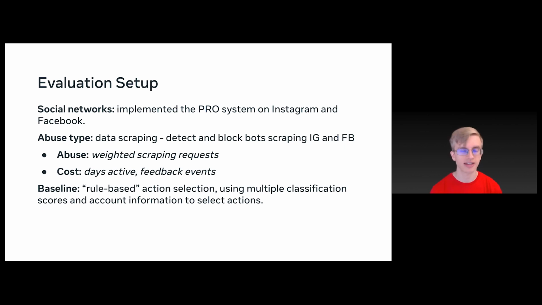And in this context, the abuse metric we use is weighted scraping requests, and the cost metrics are days active on the platform and feedback events given by the users that got enforced. And then we are comparing this with the traditional approach, rule-based action selection, where in our case, we were using multiple classification scores and account information to select those actions.